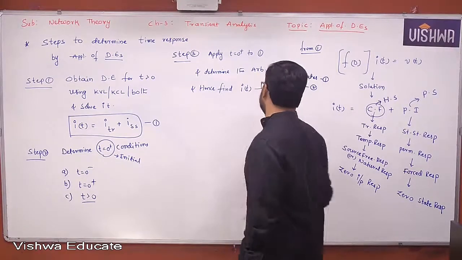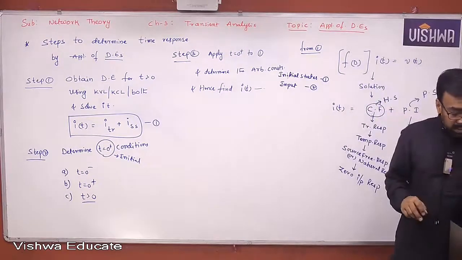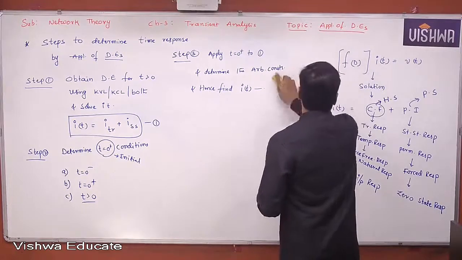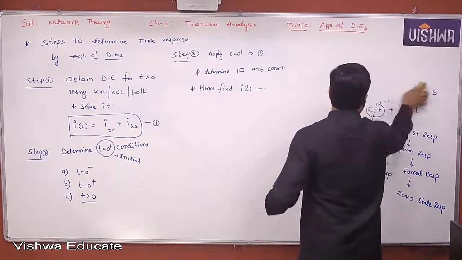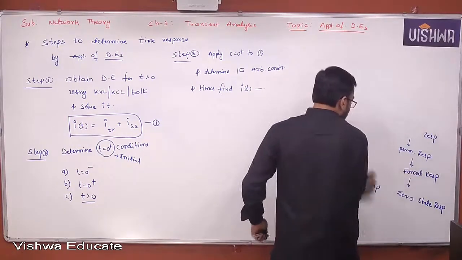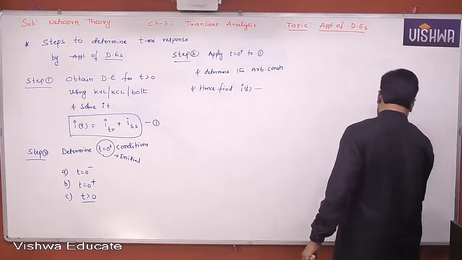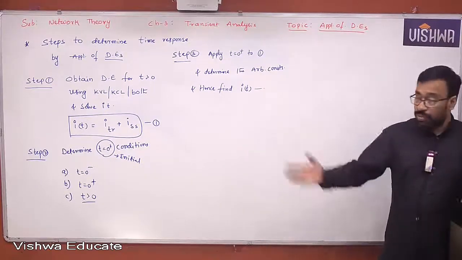That's it. So this is a systematic approach and procedure to determine the time response by application of the differential equations approach. The conventional method I will explain first, and then I will move on to the simple technique of how we can apply. Okay, so please note down that quickly.